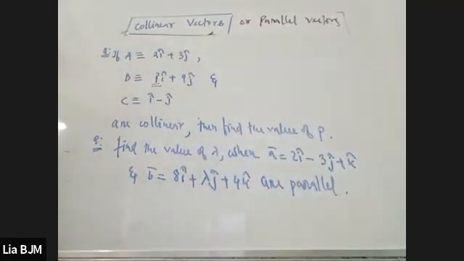Please focus. Do you understand the question? First of all, please write it down.